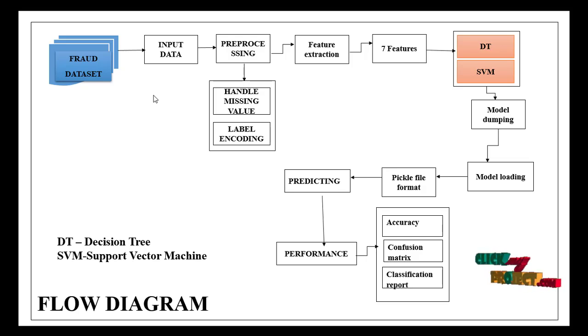This is the flow diagram. From the dataset, we have to import the data and preprocess it by handling missing values and label encoding. Here is the feature extraction. We have to extract the relevant features for the classification. Apply the ML algorithms like DT, SVM and KNN, then dump the model and load it in pickle format, and then predict whether it is an attack or non-attack, and then performance analysis: accuracy, confusion matrix and classification report.